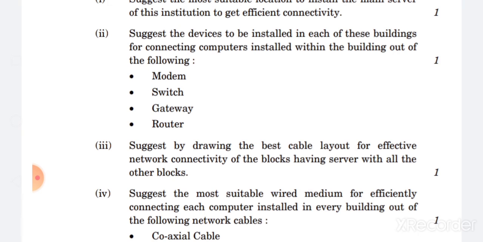Next, the third question is: suggest, by drawing, the best cable layout for effective network connectivity of the blocks having the server with all the other blocks, meaning how you can connect all these blocks for better or effective network connectivity.